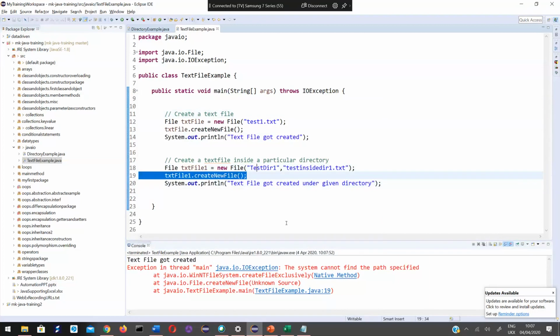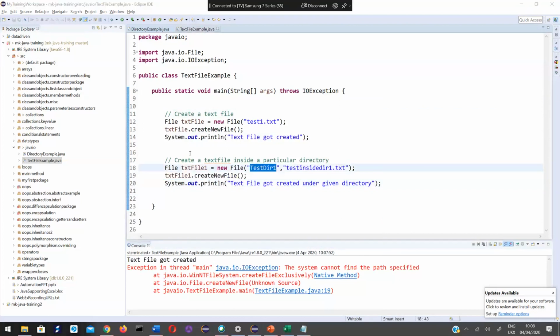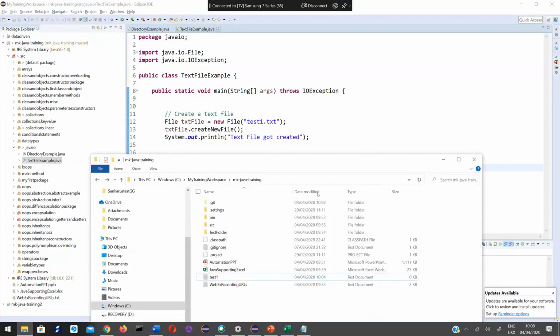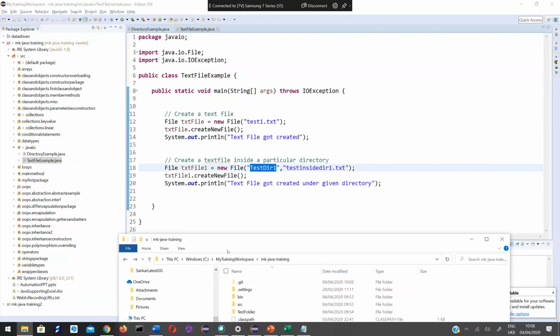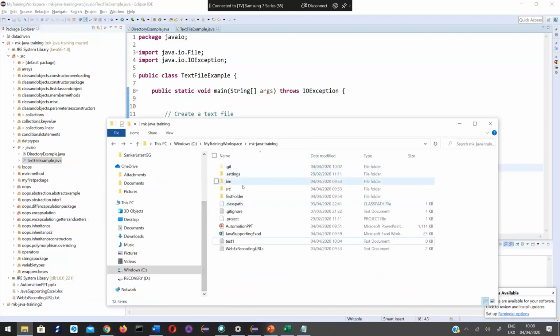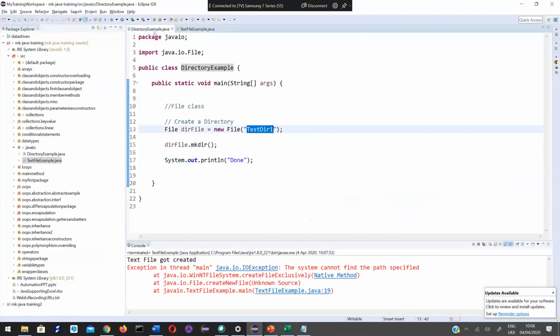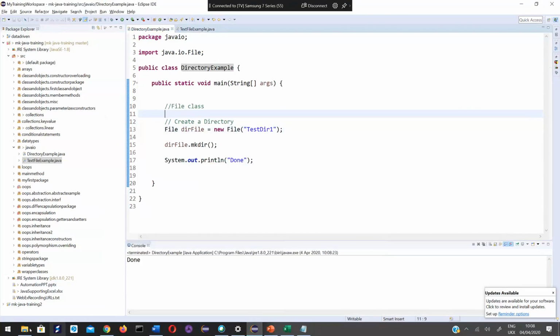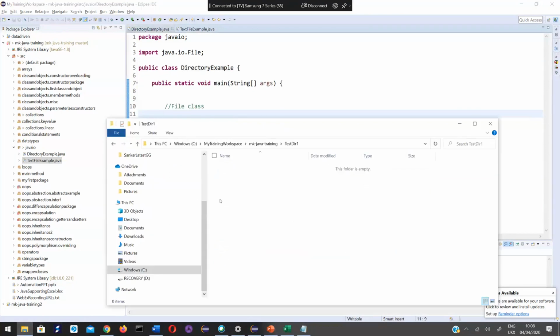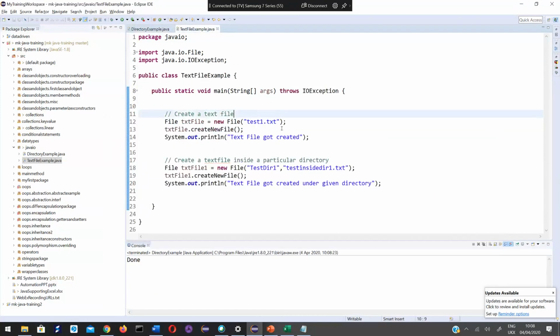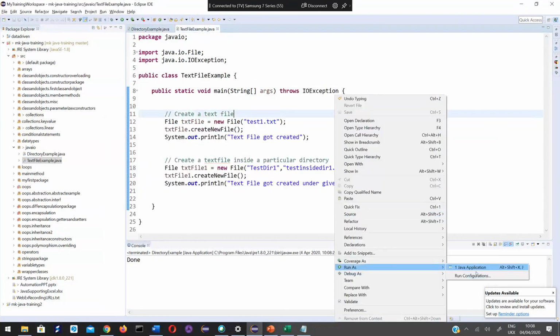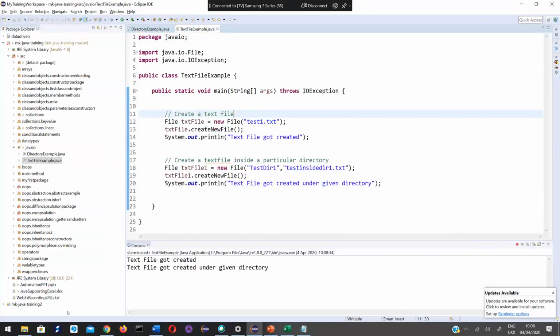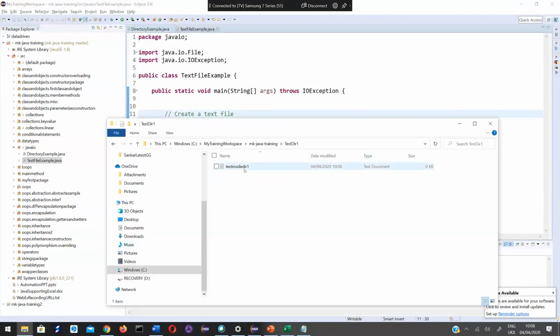Okay, test dir1, it's already there. Test dir1 I have created. Okay, I have deleted it. So now it is showing an error because test dir1 is not here when I run that program. If I run this first, now test dir1 got created, but there is nothing inside. If I execute this, okay, see, this one got created.